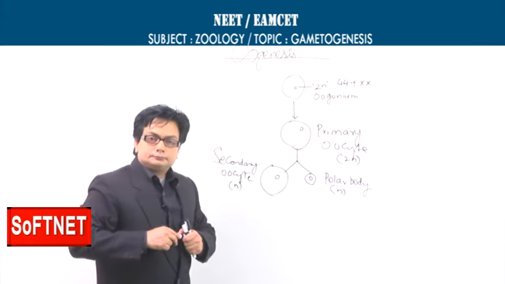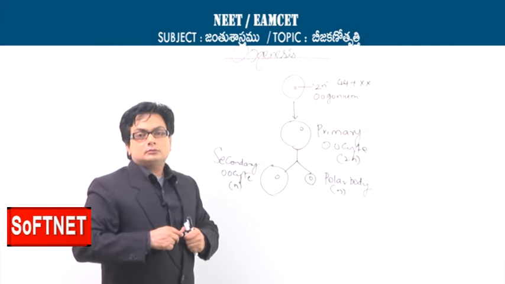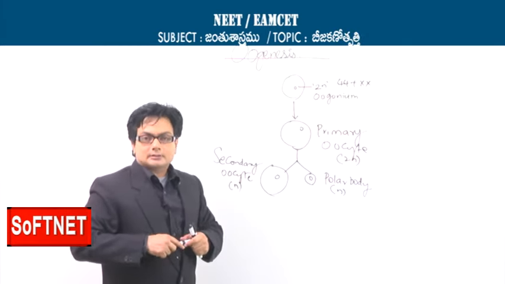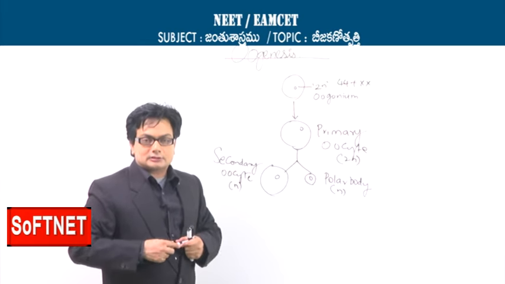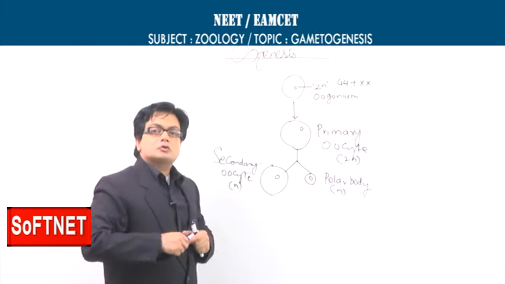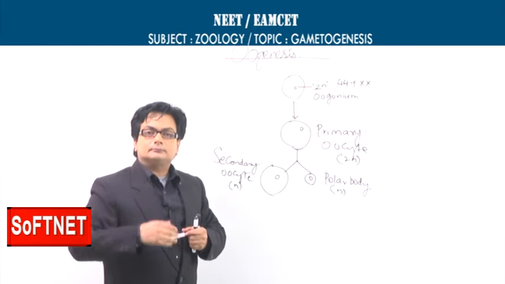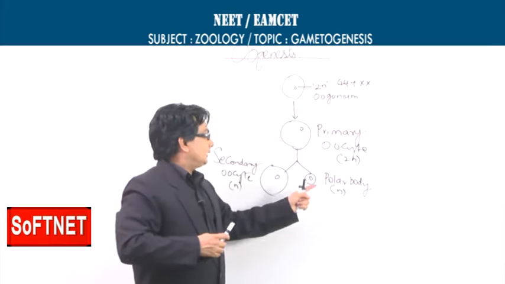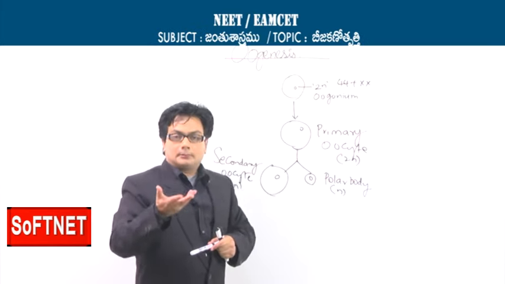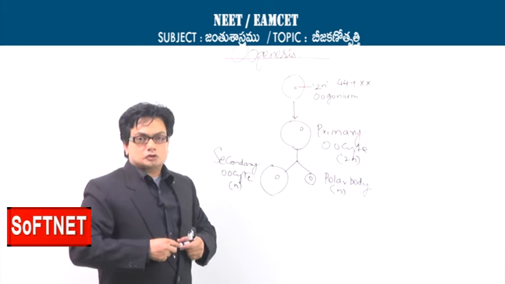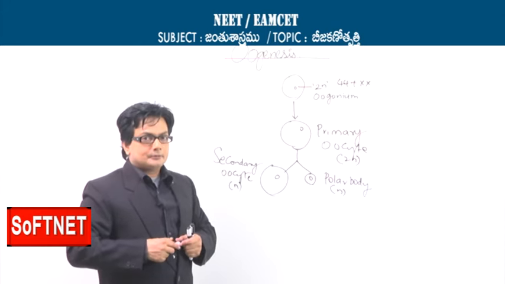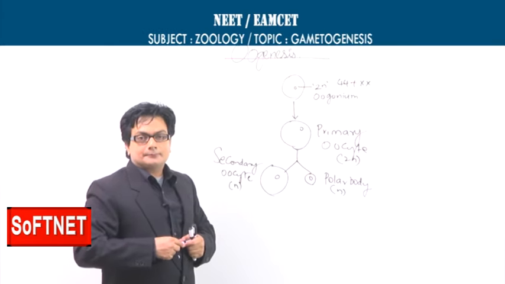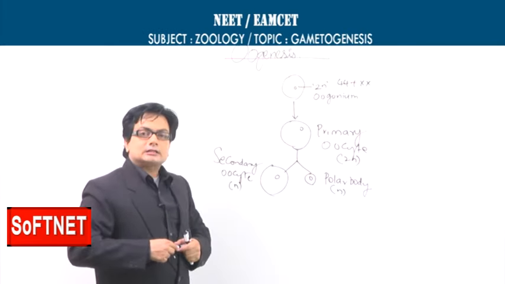Out of these two, there is unequal cytokinesis, and for that reason you can see unequal sized haploid cells. Moreover, the secondary oocyte continues its further processes, that is maturation division 2, whereas the polar body may continue with meiosis 2 or sometimes may disintegrate. So it all depends. The point here is the primary oocyte after meiosis 1 will produce the secondary oocyte